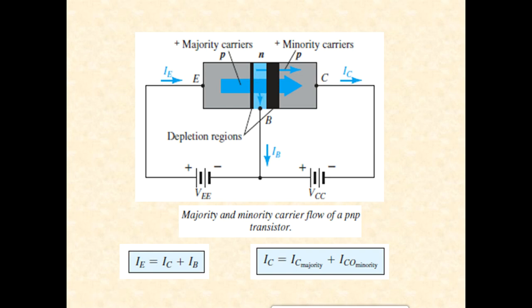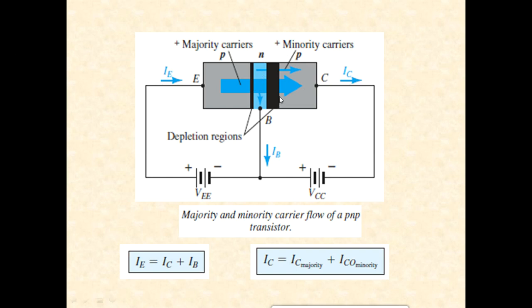Now in the base region, electrons are the majority carriers. However, some holes have entered into the base region from the emitter. Now there will be two options for these holes. The first option is that they can just take this path and complete the circuit, which means the holes can move from the positive to the negative end of the battery, or they can move from the base into the collector region. A very, very important point to be understood.